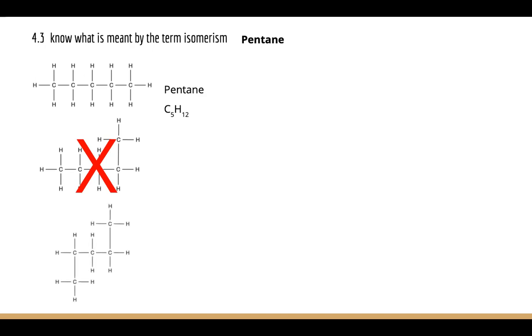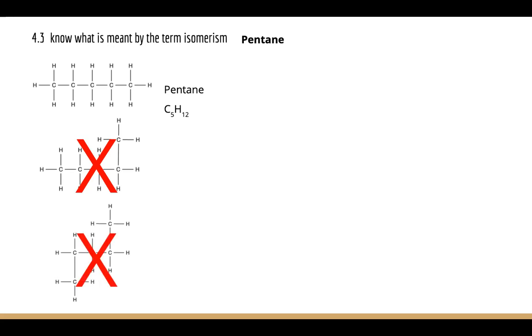What about this one here? This looks really, really different. If you're careful though, and very perceptive, if you move this one down, and if you move this one up, you end up with 5 carbons in a row, which is the same as this. So although it looks different at first glance, actually it's not a new isomer.